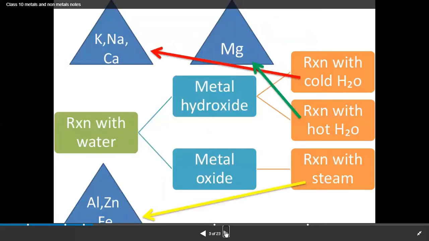Here we have a table where we see how different metals react with different states of water. First, metals that react with cold water: potassium, sodium and calcium. These three metals react with cold water. Next, magnesium is the metal which reacts with hot water. And the metals that react with steam are those with low reactivity, like aluminium, zinc and iron.